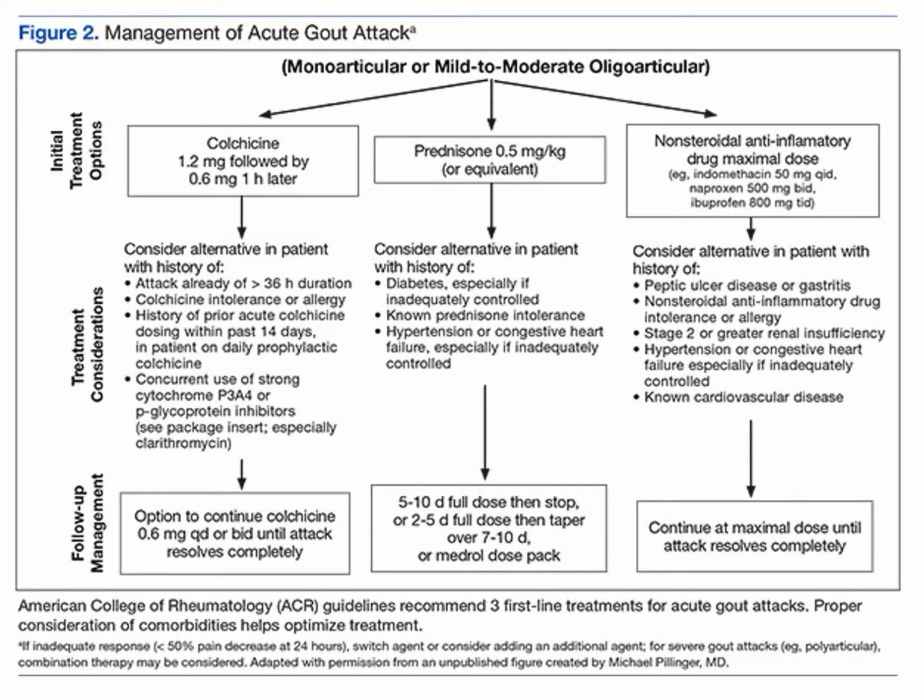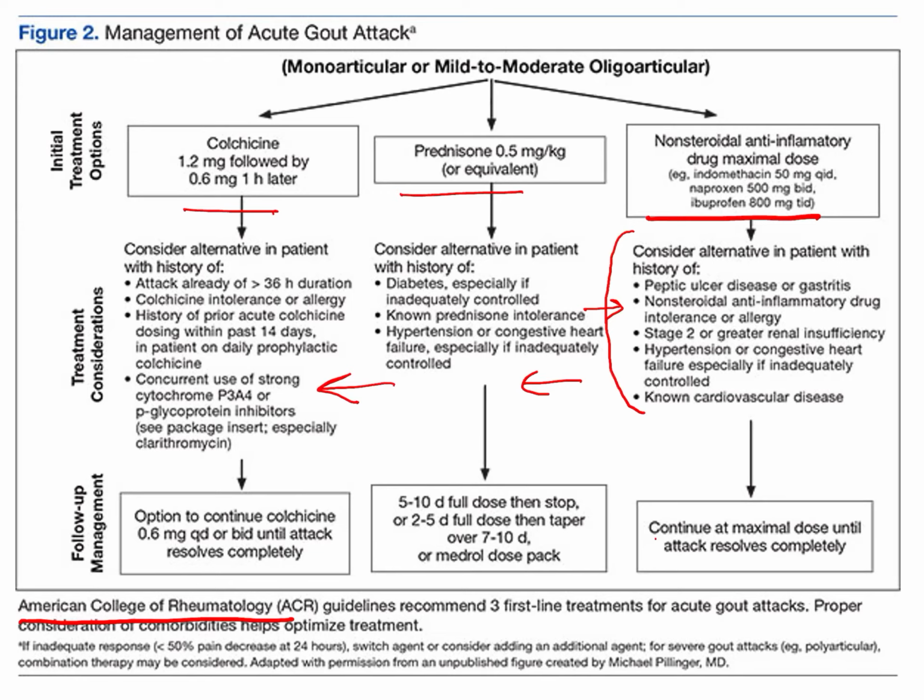This is another American College of Rheumatology guideline, which emphasizes the same point that we have three options: colchicine, prednisolone, and anti-inflammatories. In all those cases where anti-inflammatories, NSAIDs, cannot be used, we will shift to prednisolone. In those cases where prednisolone also cannot be used, we will shift to colchicine.